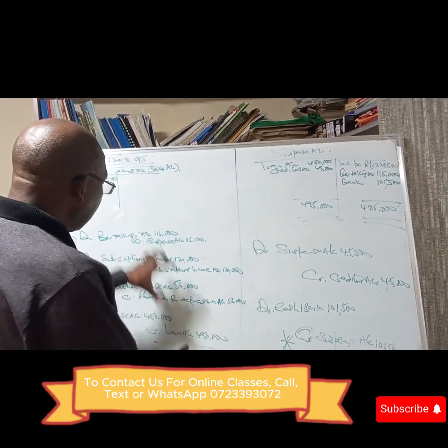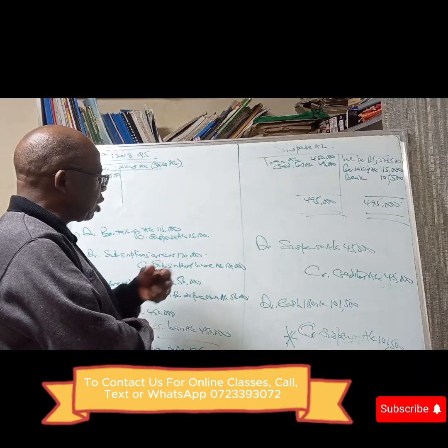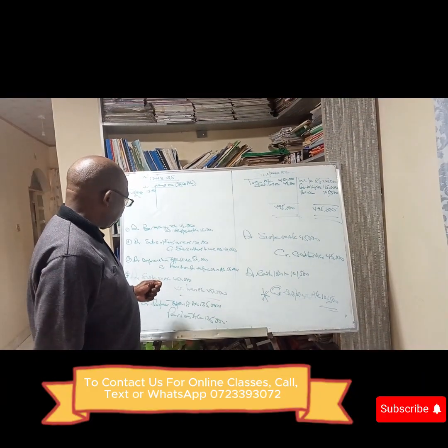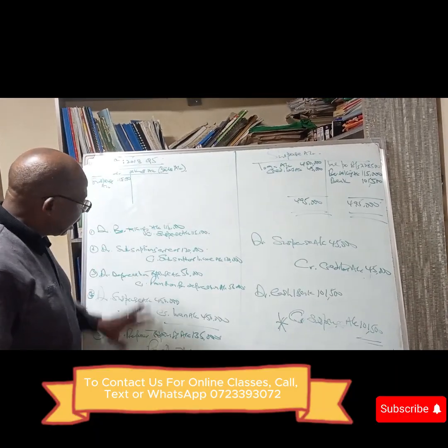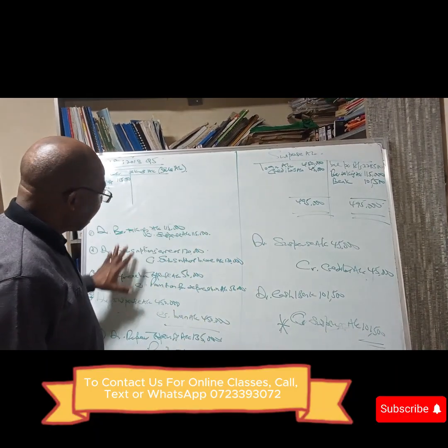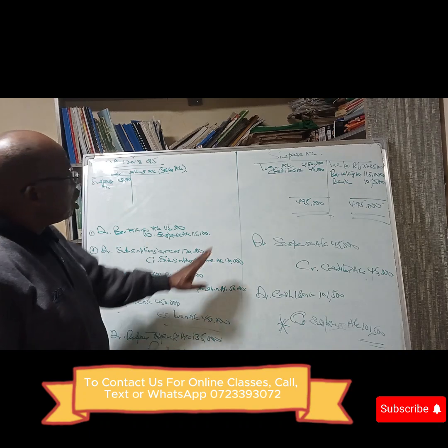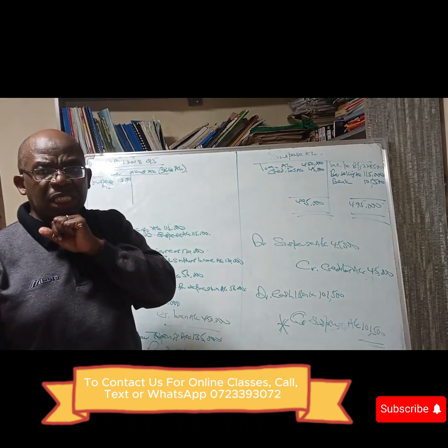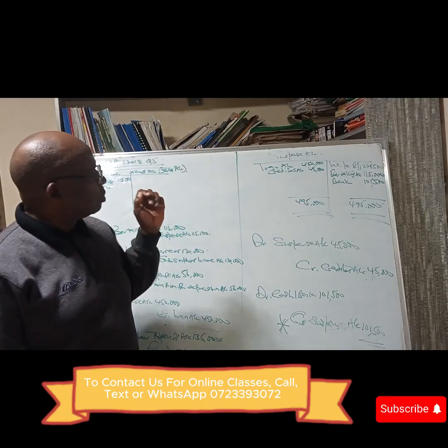Therefore, you need to decode which errors we are dealing with. You go through your journal entries, and the errors affecting the suspense account, you record them in the suspense account.